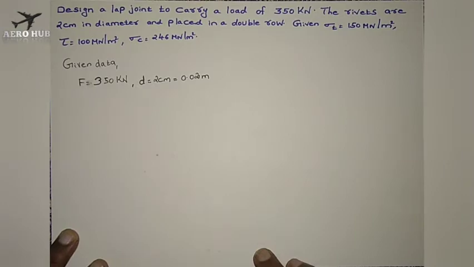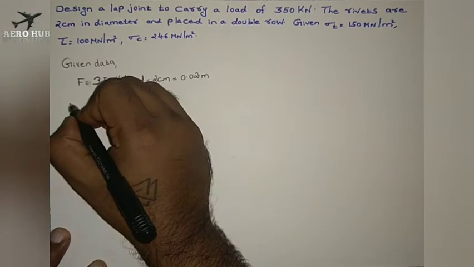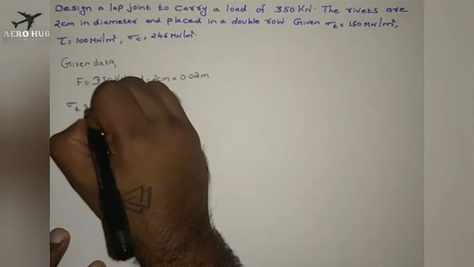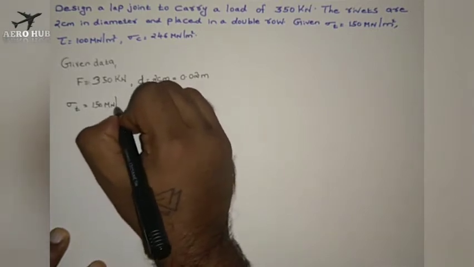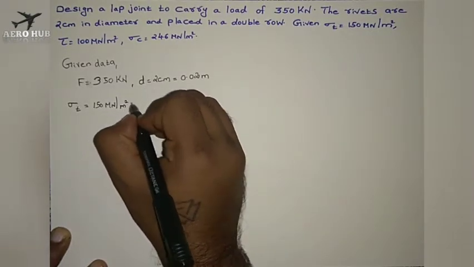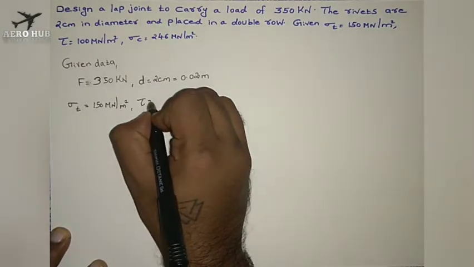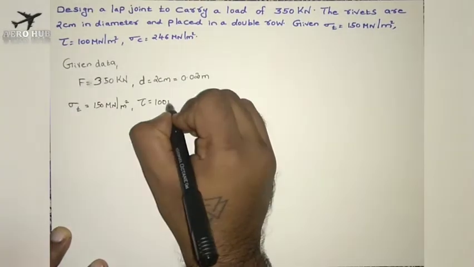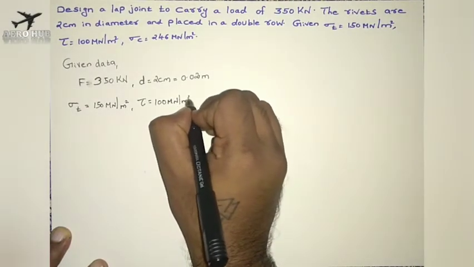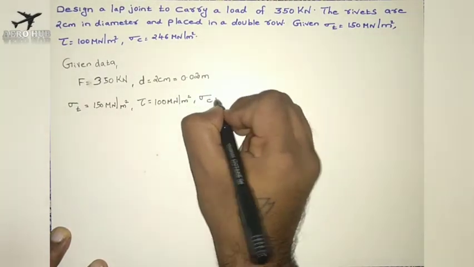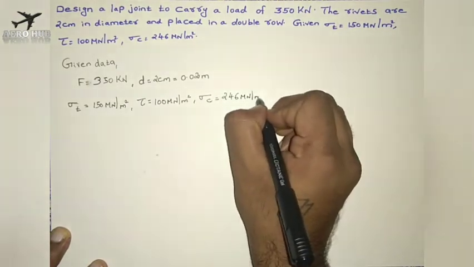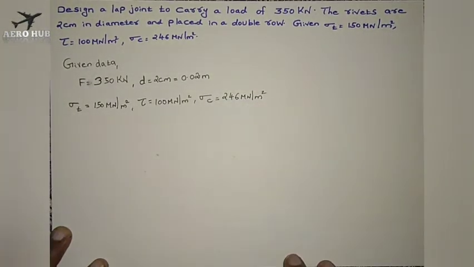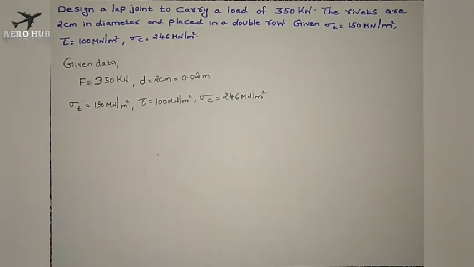So we have the value of force and diameter. Then we have the value of stresses: sigma T is equal to 150 mega Newton per meter square, tau is equal to 100 mega Newton per meter square, and sigma C is equal to 246 mega Newton per meter square. First of all we will find out the value of thickness of the plate.